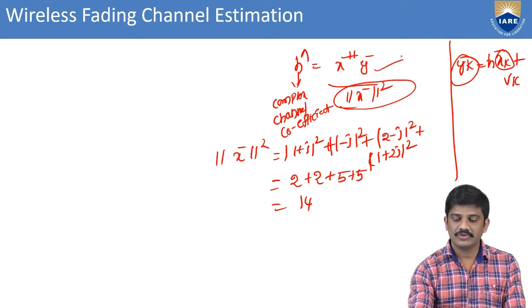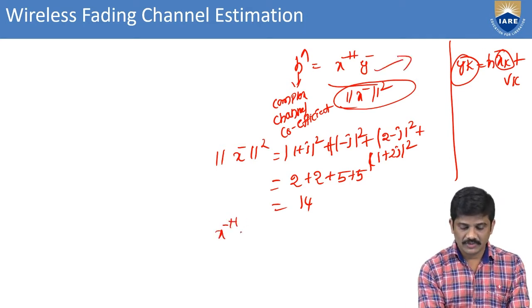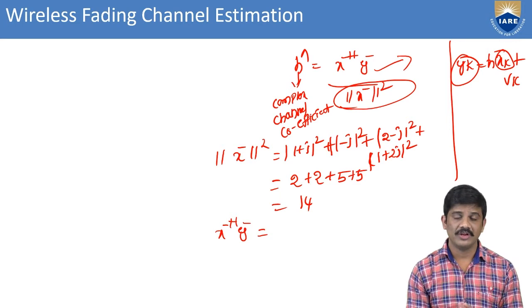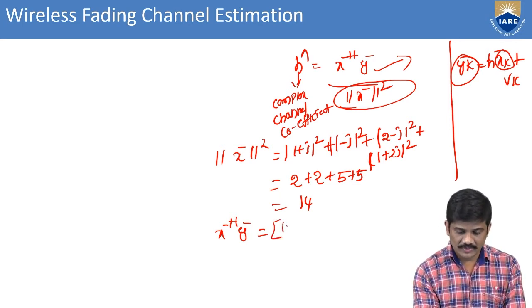Now we move to x Hermitian y bar. Here we take the transpose and conjugate, giving 1 minus j, 1 plus j, 2 plus j, 1 minus 2j.